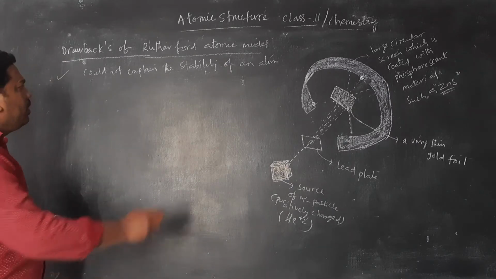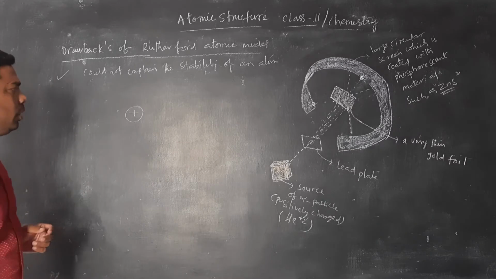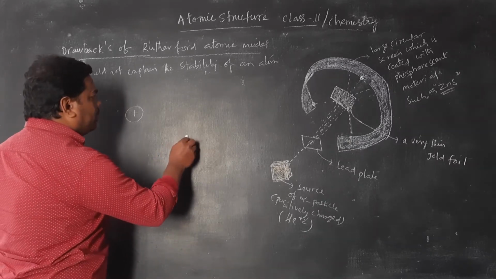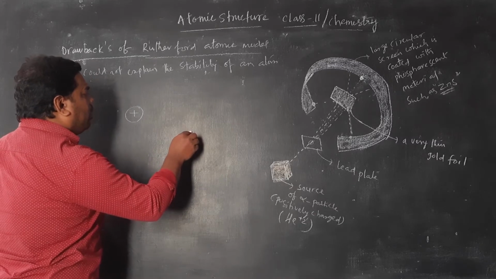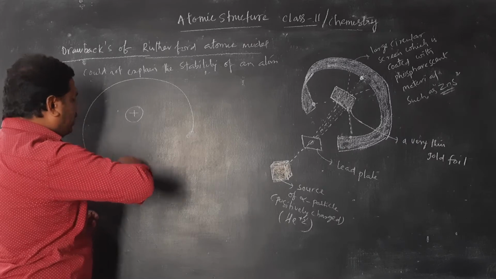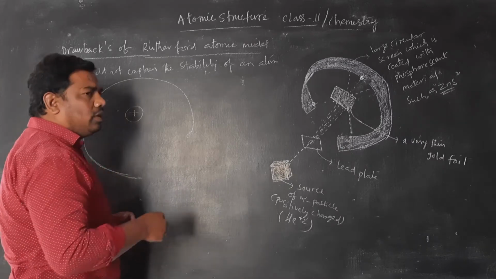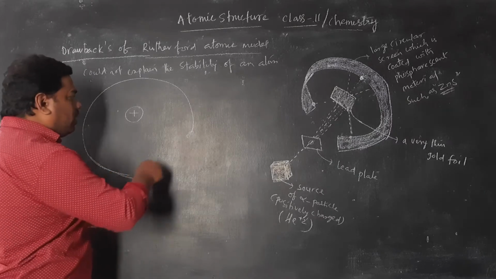Here this is the nucleus, and the electrons are revolving in a circular path. This is the path of the electron moving in this circular path.